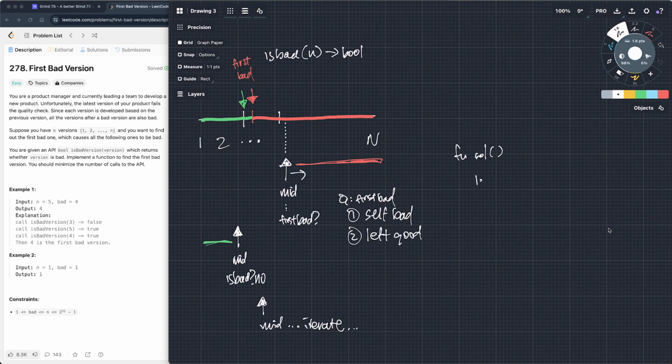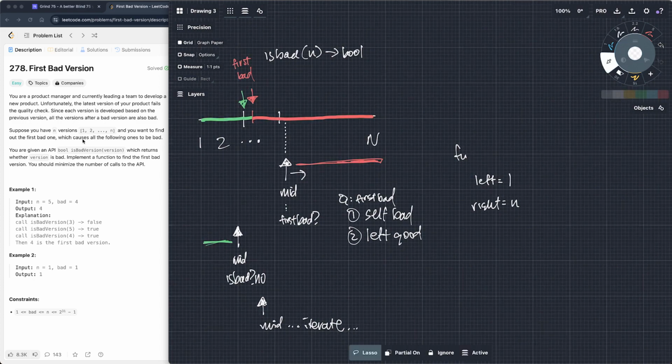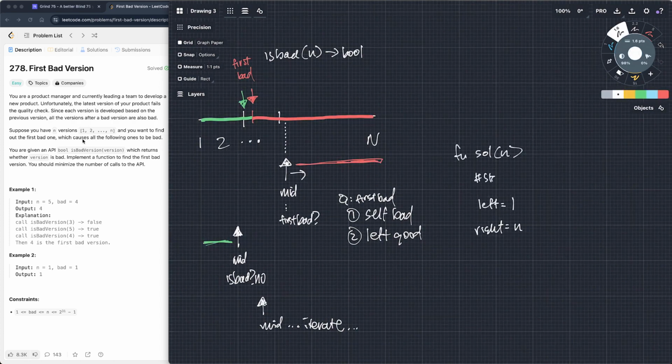So, you want to start left, and left is not 0, right? So actually, based on here, it goes from 1 to n. So left is not 0. Left is 1. But right is n, right? So the solution takes, I don't like how this is written. The solution takes n. And then we start our left and right. So let me just add a comment here. So we do starting points.